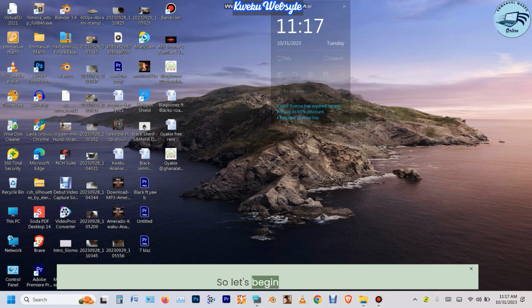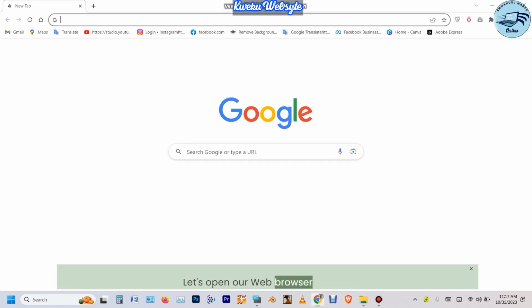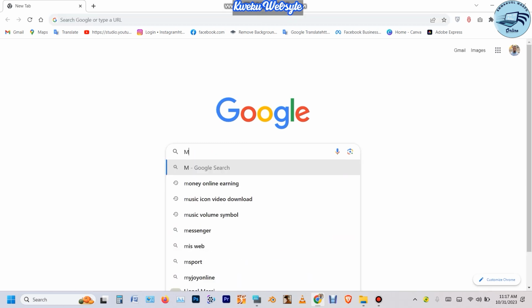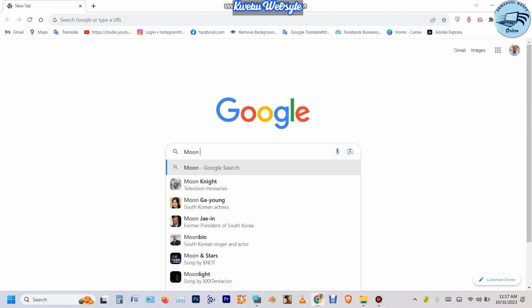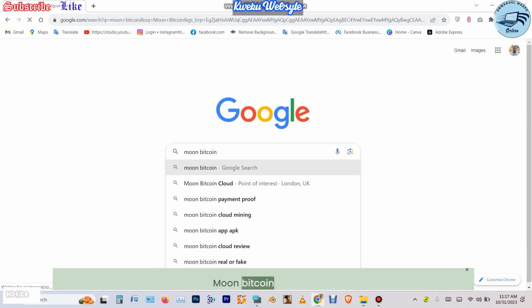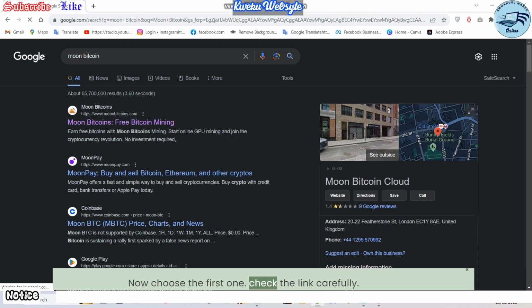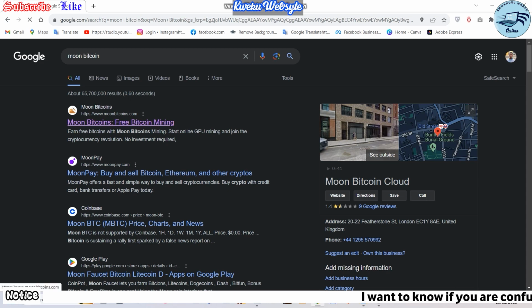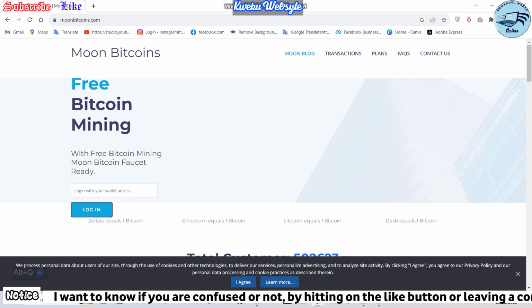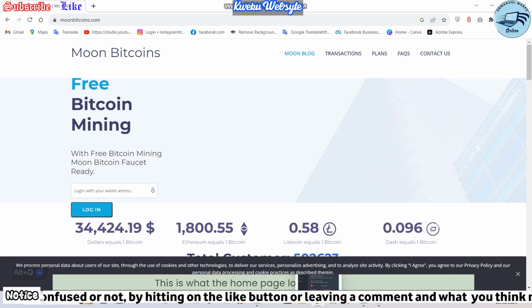So let's begin. Note: this works on both computers and mobile phones. Let's open our web browser. Then search for Moon Bitcoin. Now choose the first one. Check the link carefully. This is what the home page looks like.